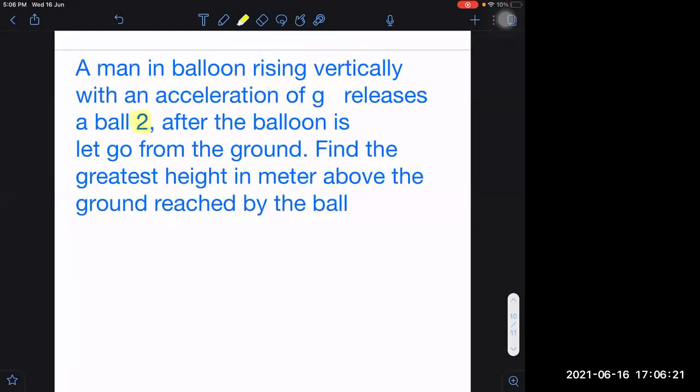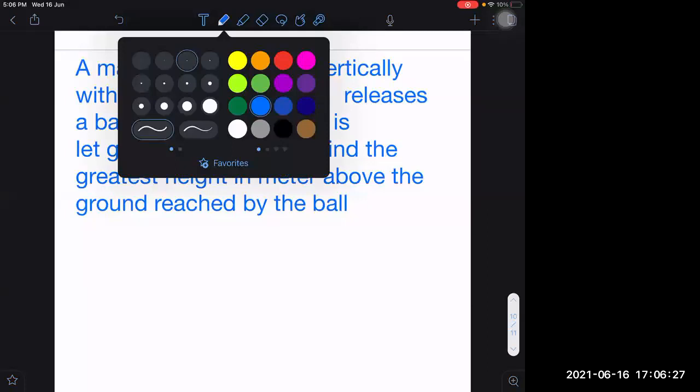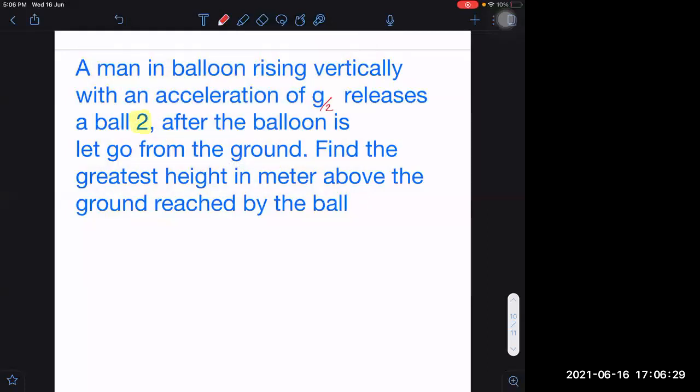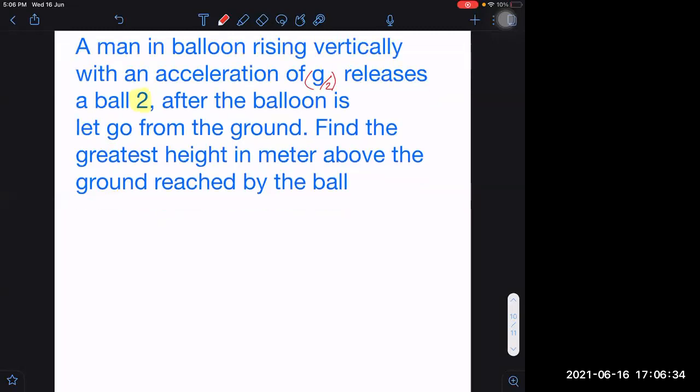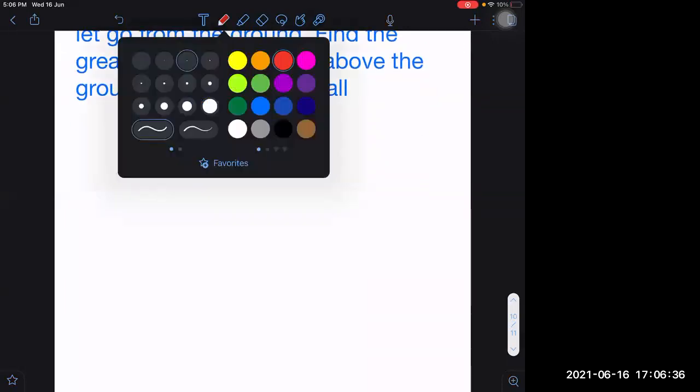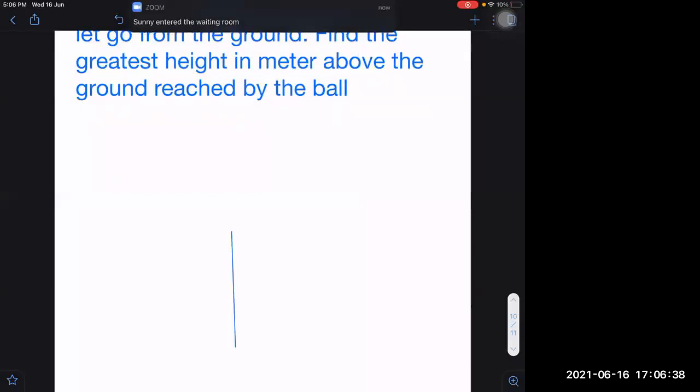2 seconds afterwards, acceleration is g by 2 here. How to do? What is the velocity acquired by it?